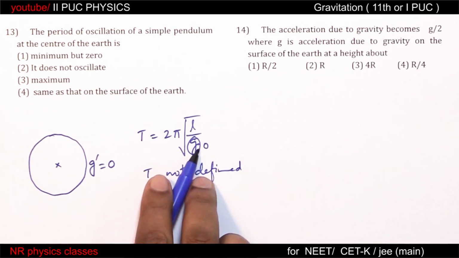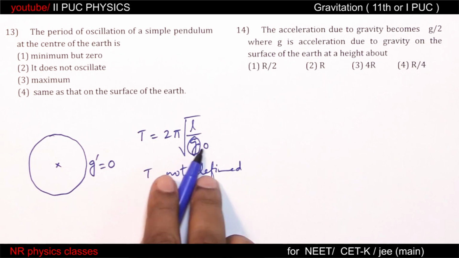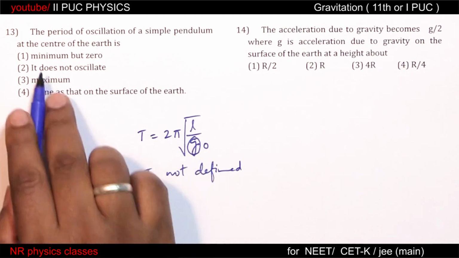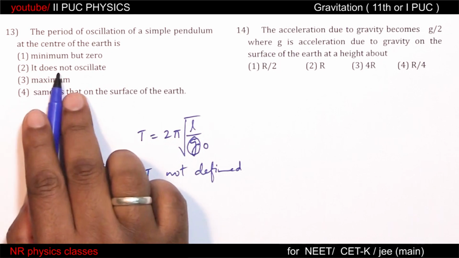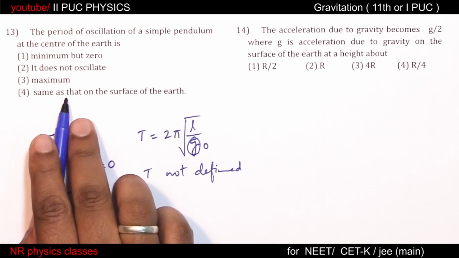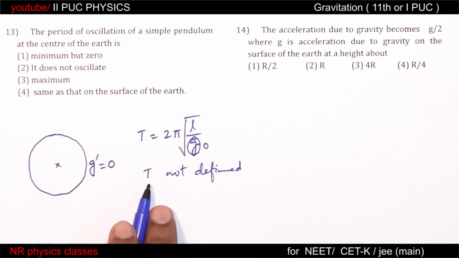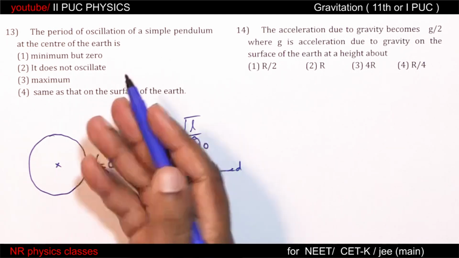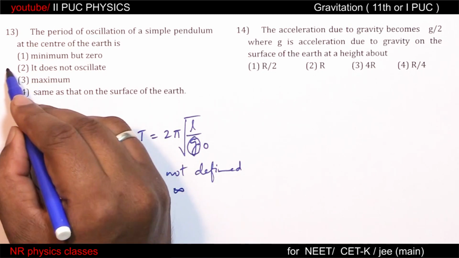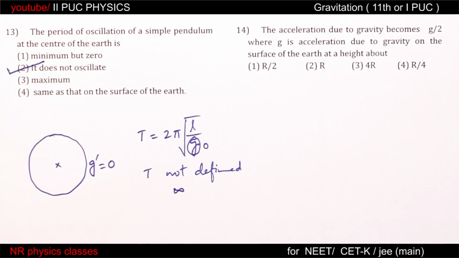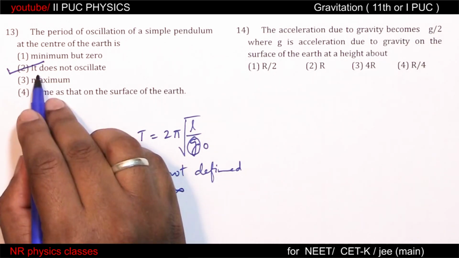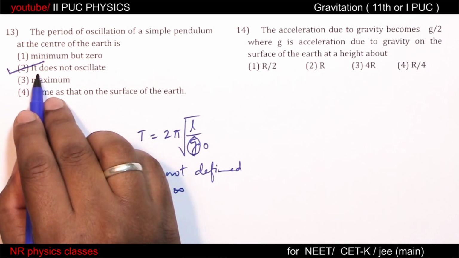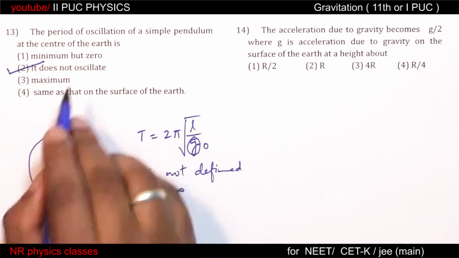There is no restoring force, that is the meaning of g dash equal to 0. It does not oscillate. T not defined or T is infinity. Infinity means it is not oscillating. Not defined means very high value for T, and a very high value is equivalent to saying that this pendulum is not oscillating.